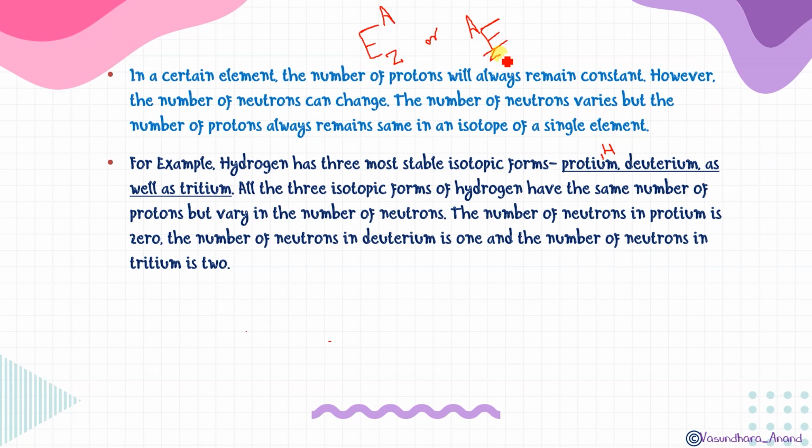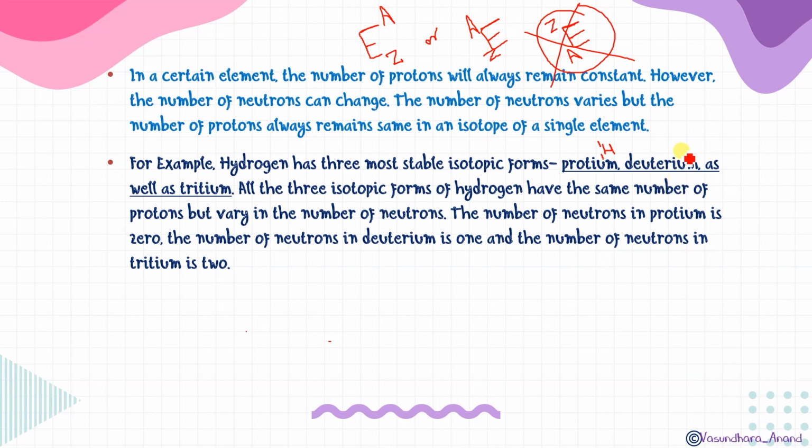The only thing you have to remember is that Z cannot be the superscript, and the mass number cannot be the subscript. Never ever can we write it like this, with A here and Z here. If anyone is writing like this, it is a big no. So H11 means in this case the atomic number as well as the atomic mass will be 1 for protium.